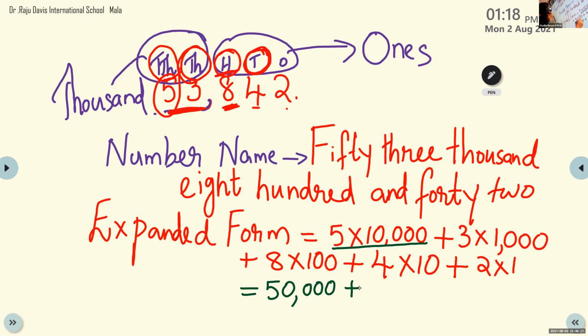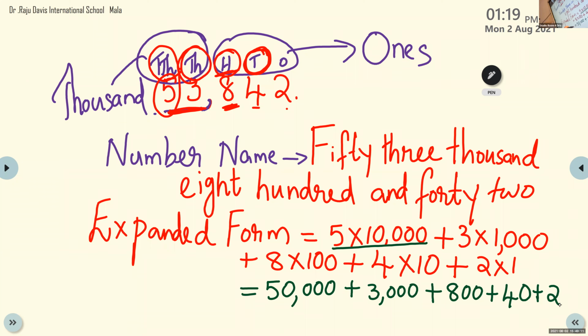Now, 3 into 1,000, 3,000. Plus 8 into 100, 800. Plus 4 into 10, 40. Plus 2. So this is the expanded form: 5 into 10,000 plus 3 into 1,000, then 8 into 100, 4 into 10, 2 into 1. So we have to multiply and write 50,000, 5 into 10,000, 3 into 1,000 is 3,000, plus 800 plus 40 plus 2.